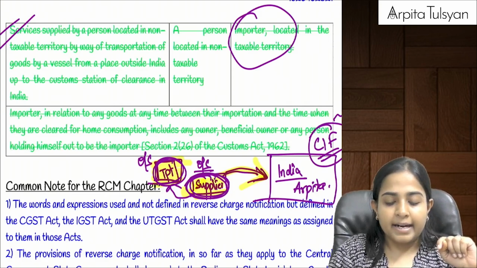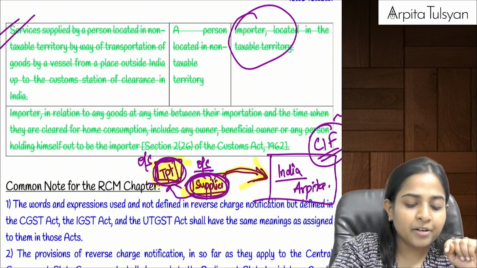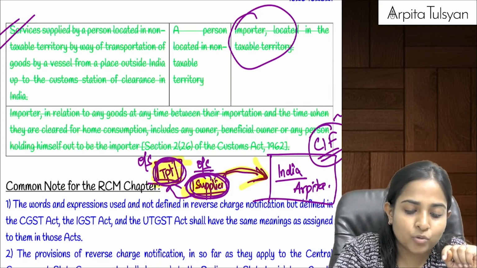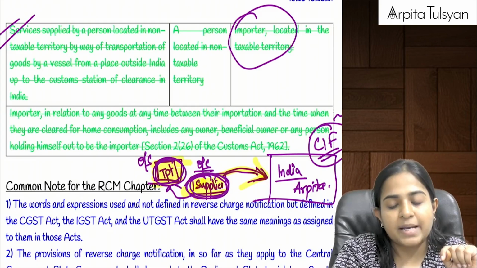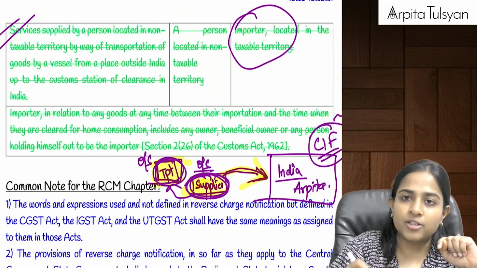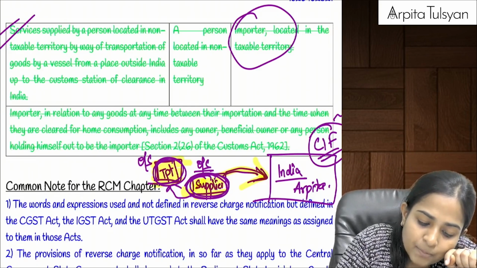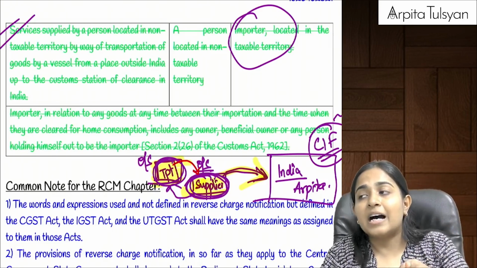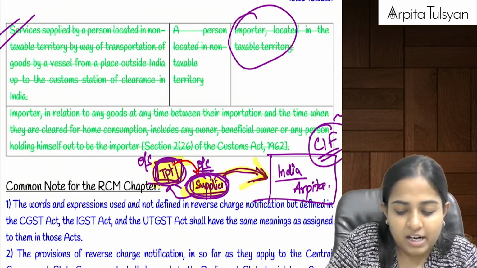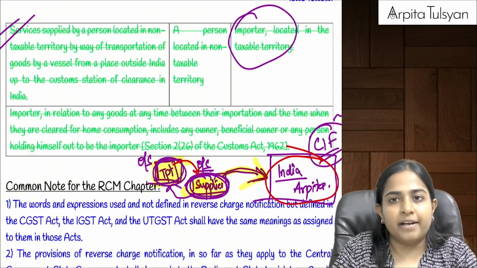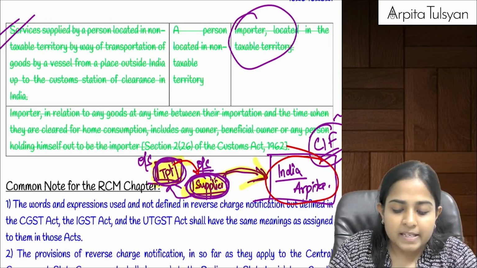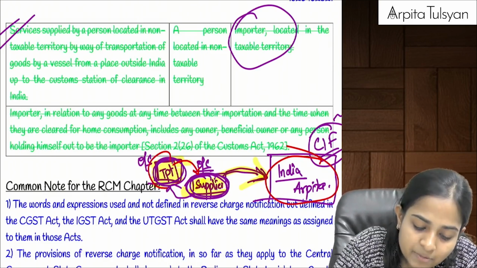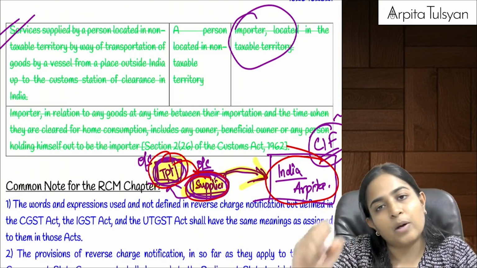Now, can you tell me here who is supplying the service to whom? I am talking about the transportation service. Who is providing the transportation service to whom? Can we say the transportation service is provided by this transporter to that supplier? But who is the ultimate beneficiary? The ultimate beneficiary is Arpita here in India. So now in this case, can we say both of these persons are situated outside India?